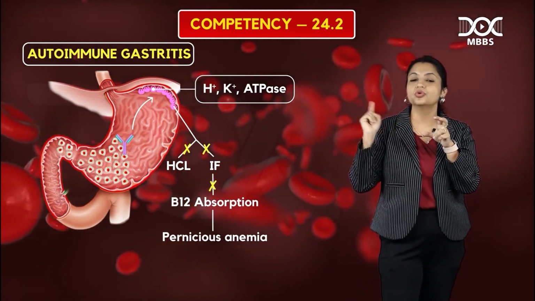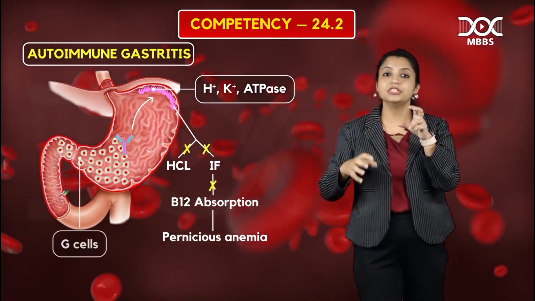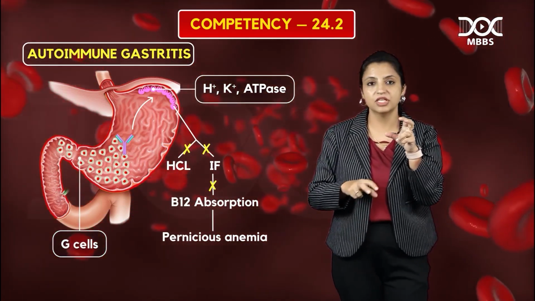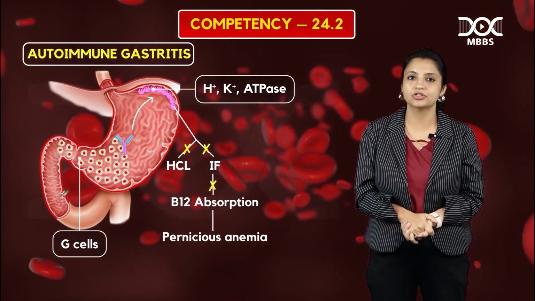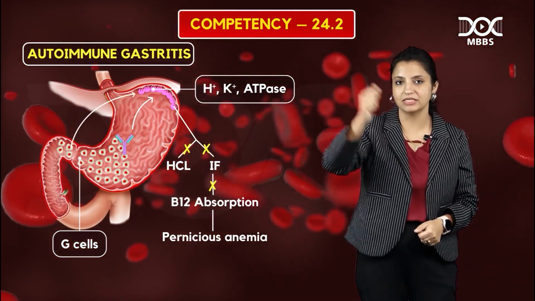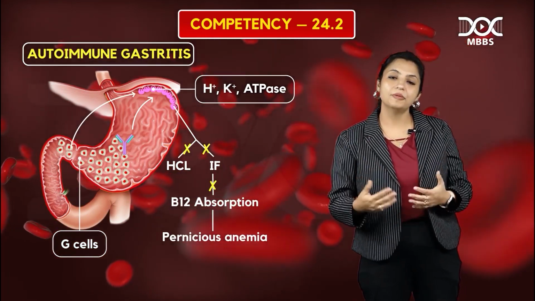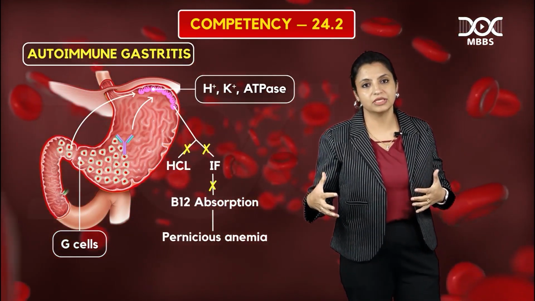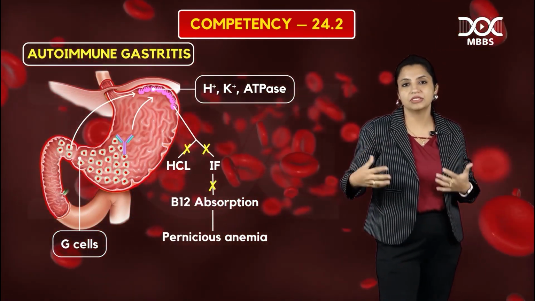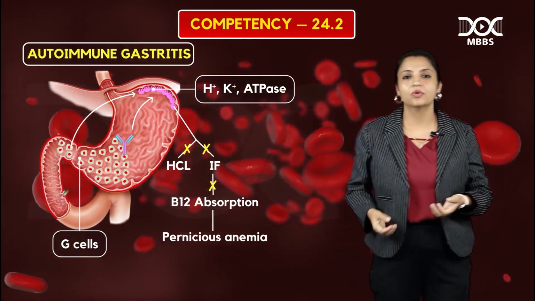But also, acid production is gone. So who will get stimulated? The G cells sitting in the antrum. They will think, oh my god, why is acid production not occurring? Let me go and stimulate the parietal cells. So this will cause hyperplasia of the gastrin producing cells. Okay, so now what is happening?